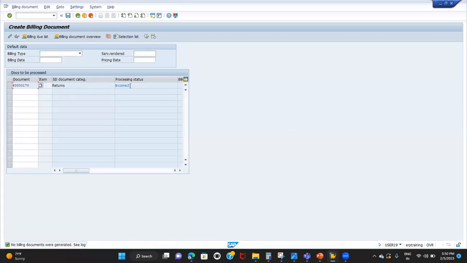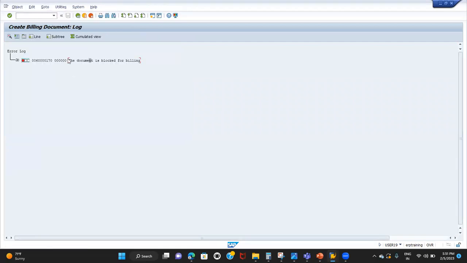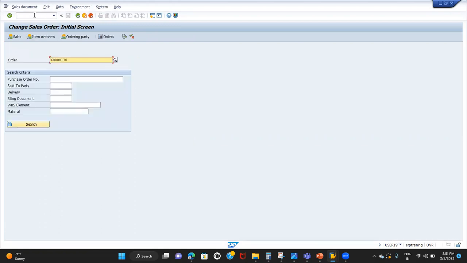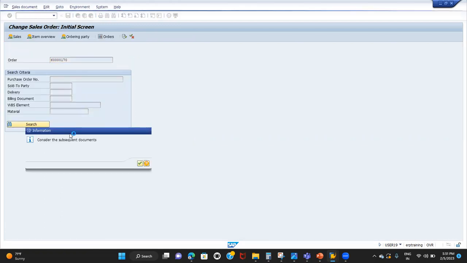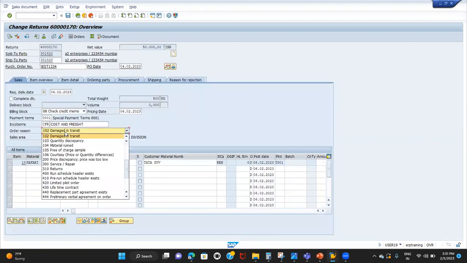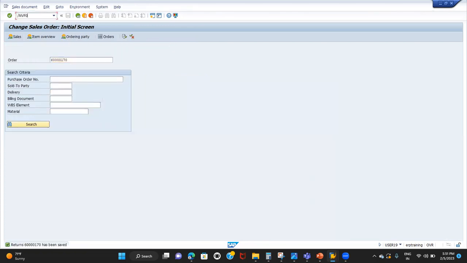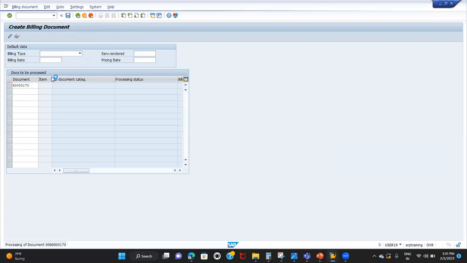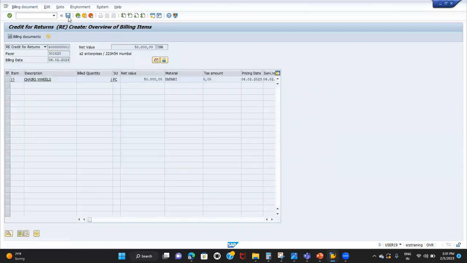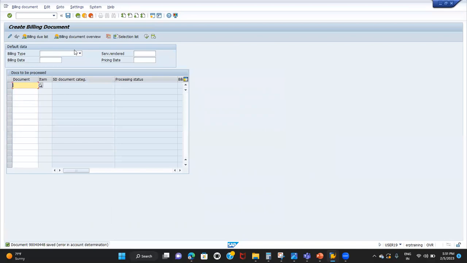So why am I getting an incorrect? Check the log. So what does that mean? You have to take off the billing block. Exactly. So I'll go to VA02 return order. We need to remove that block. Check credit memo, right? So we have verified it. Then save it. Then we'll go to VF01 again. Enter the number, then save it. So my credit memo has been created.